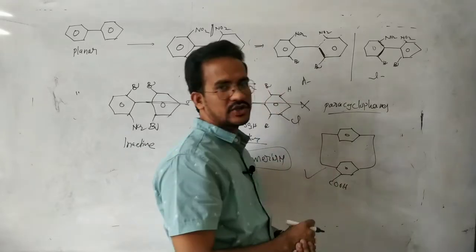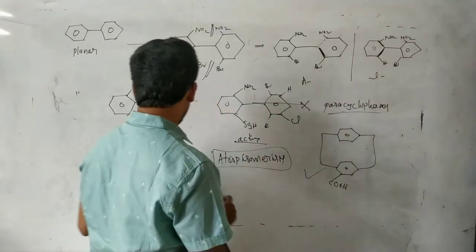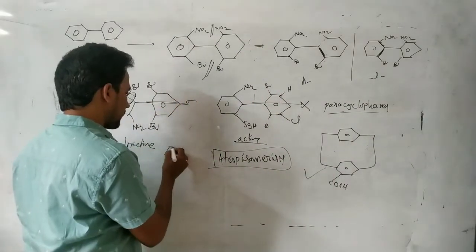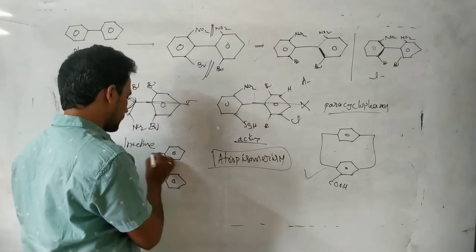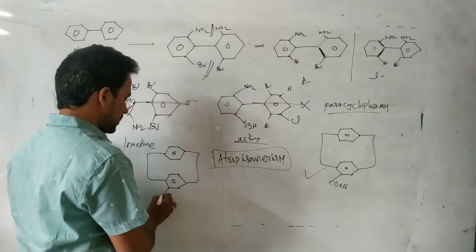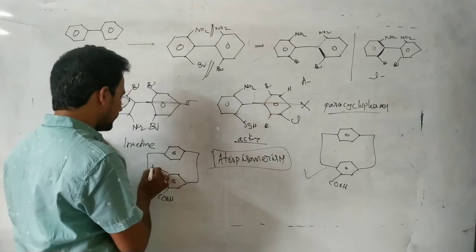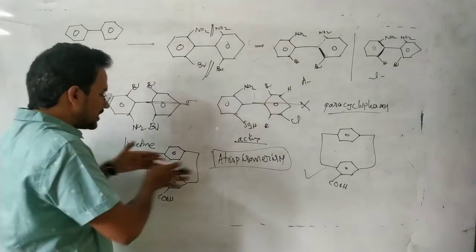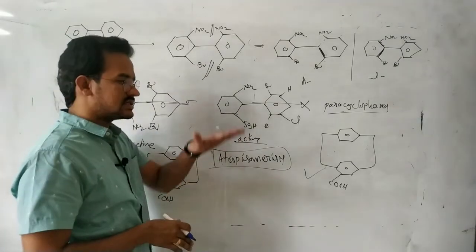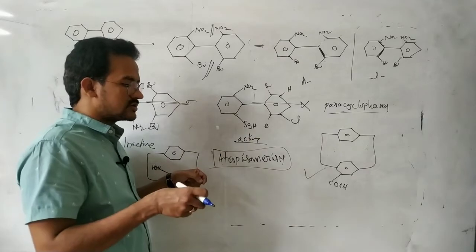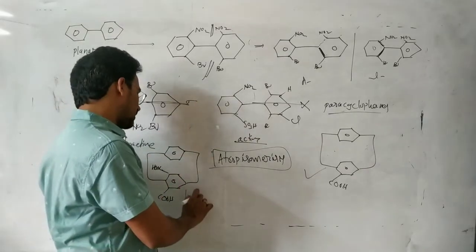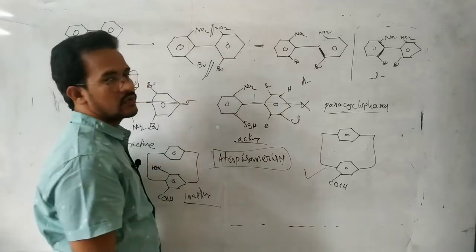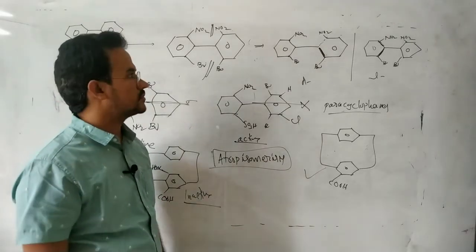So it is an optically active molecule. Suppose this is another paracyclophane. Here COOH. Now it can be cut into two equals. This is the ring, and two COOH groups are there, so it can be cut into two equals. This is an optically inactive molecule.